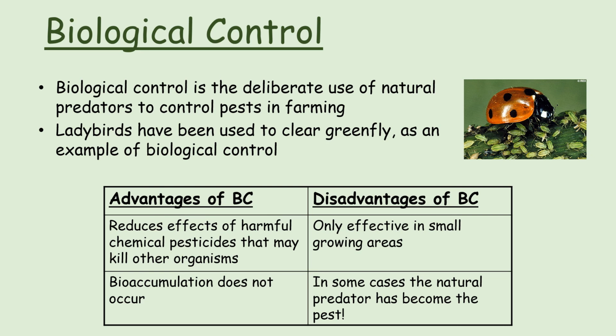So the advantages of biological controls is it reduces the effect of harmful chemical pesticides that may kill other organisms, and bioaccumulation does not occur. The disadvantages of biological controls are that it only affects small growing areas, and in some cases the natural predator becomes the pest because it might not have any predators itself.